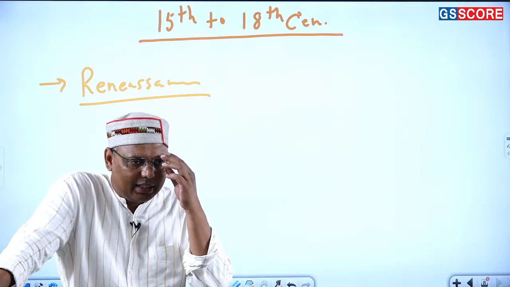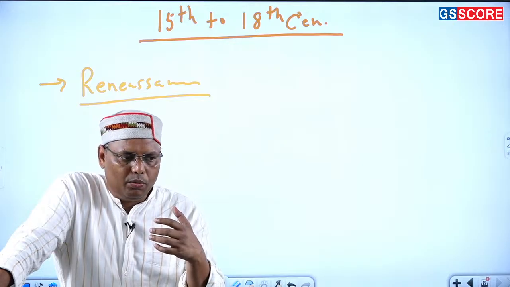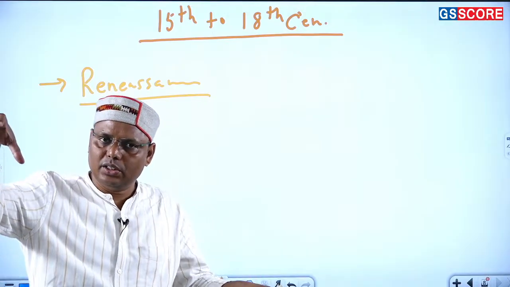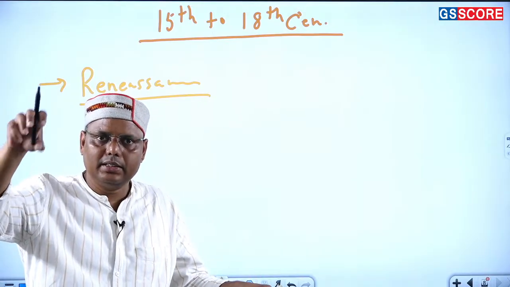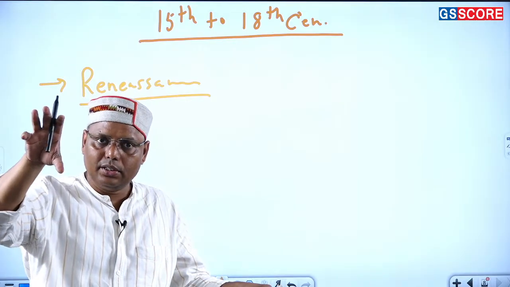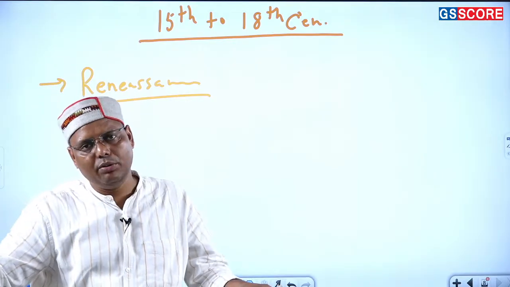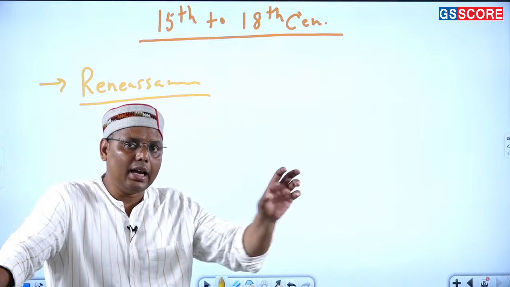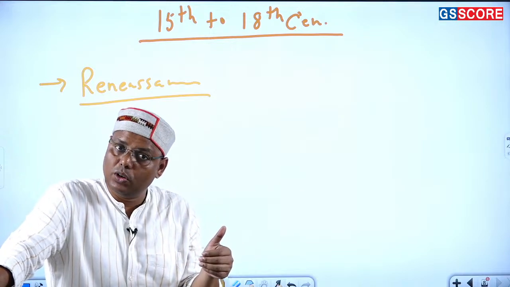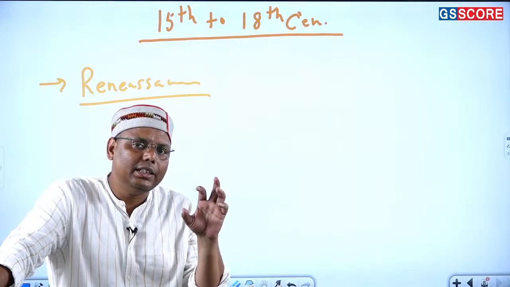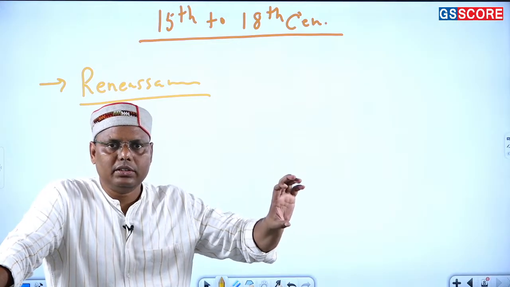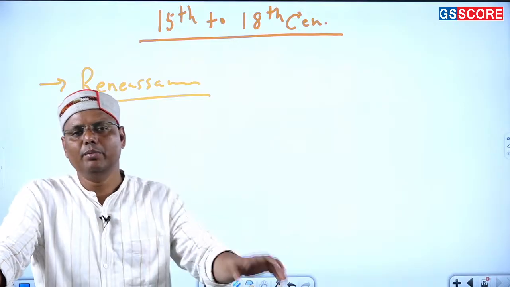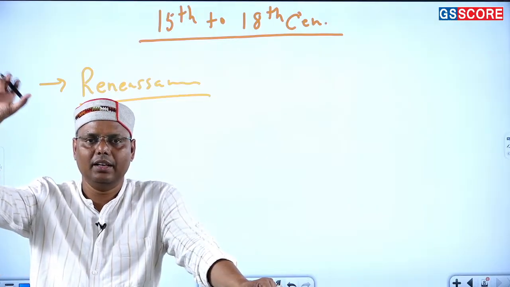Now the Renaissance is a movement which was focusing a lot on humanism, fine. Earlier, institutions were more important, either political institutions, or religious institutions, or in society, the social institutions. Again, I have been repeating this point. So in the ancient and medieval times, with respect to the world, or Europe, institutions were more important. If you talk about the state, it was an institution, and the history of the common man, or the human being, was not very important. What was important was the history of institutions.